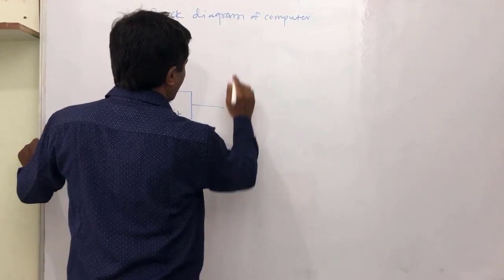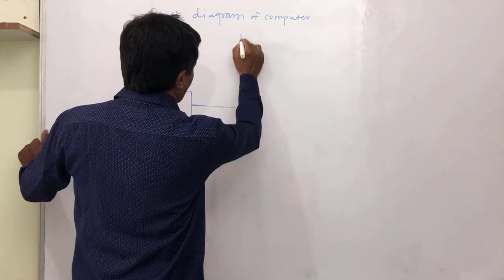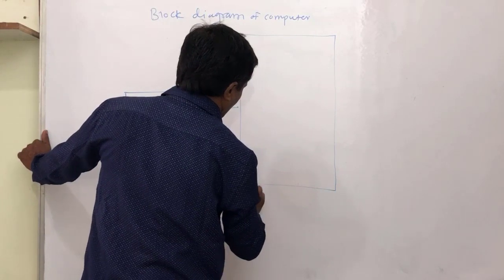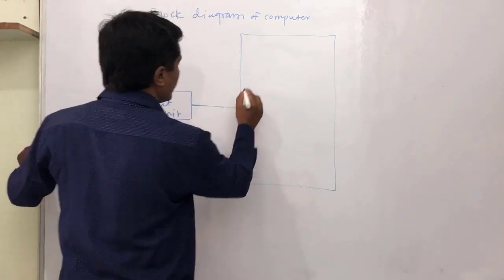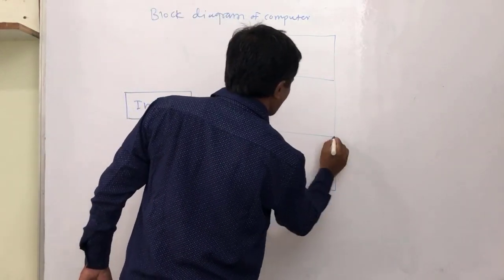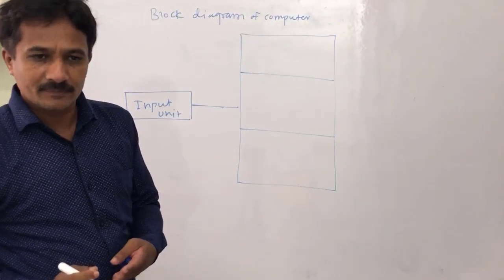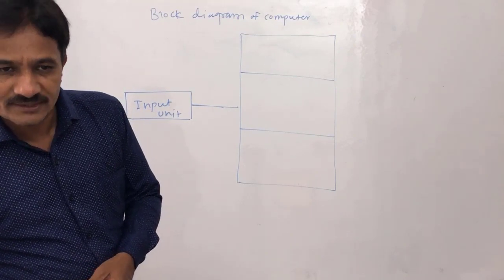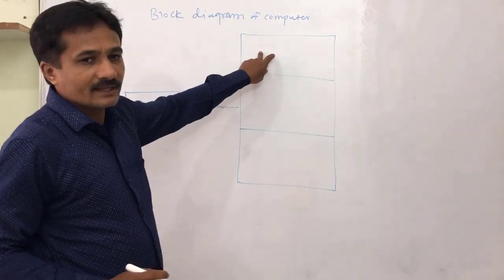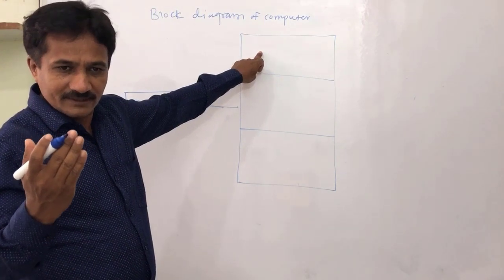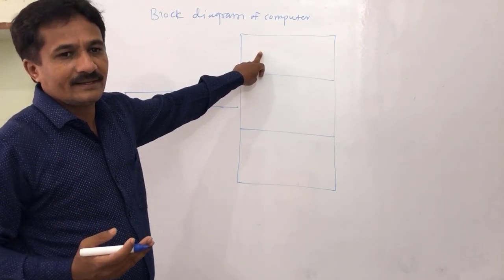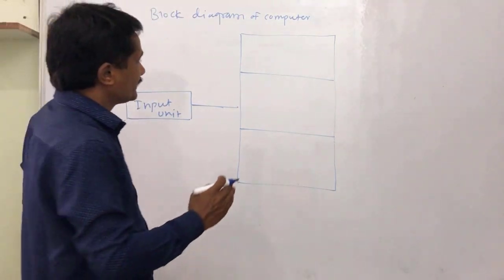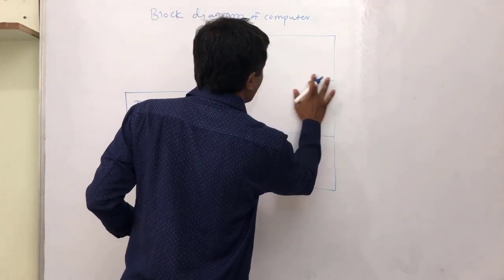CPU is again divided into three main parts, that is memory unit, control unit and arithmetic logic unit. In memory unit there are mainly two types of memory, that is primary memory and secondary memory.